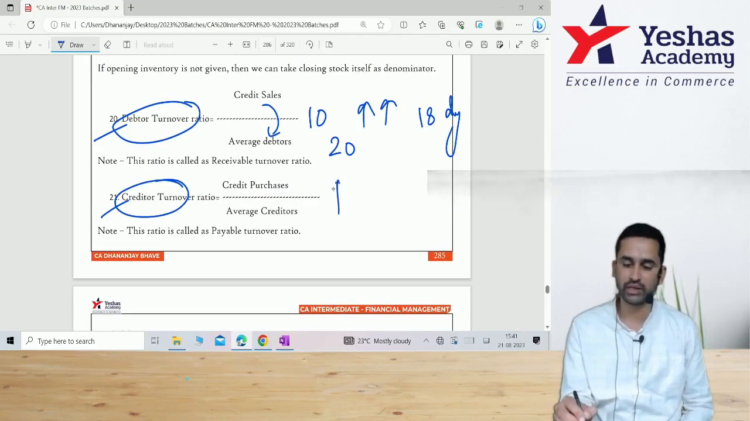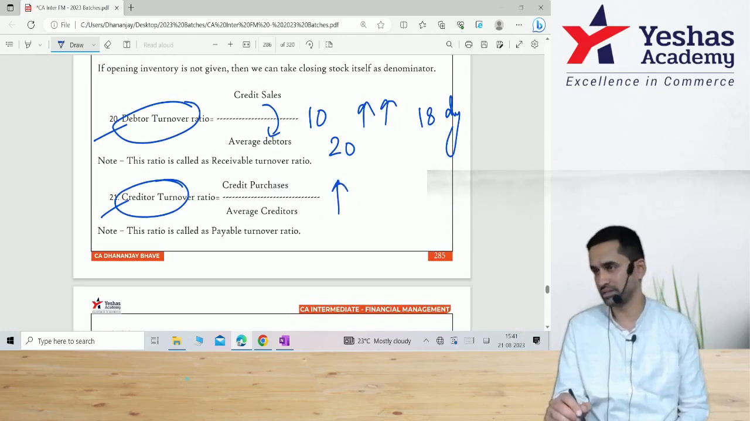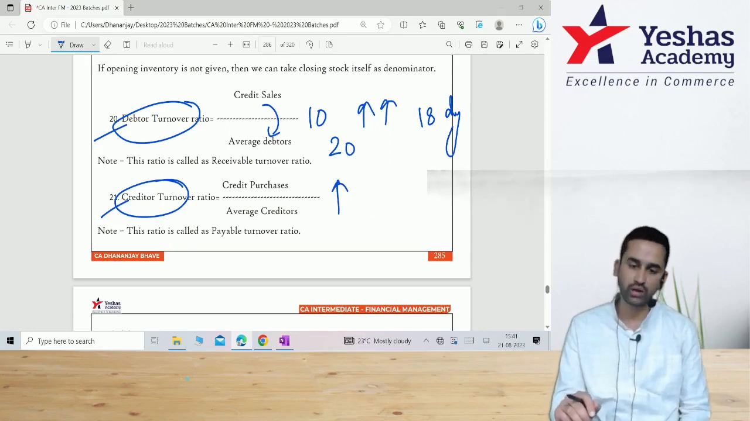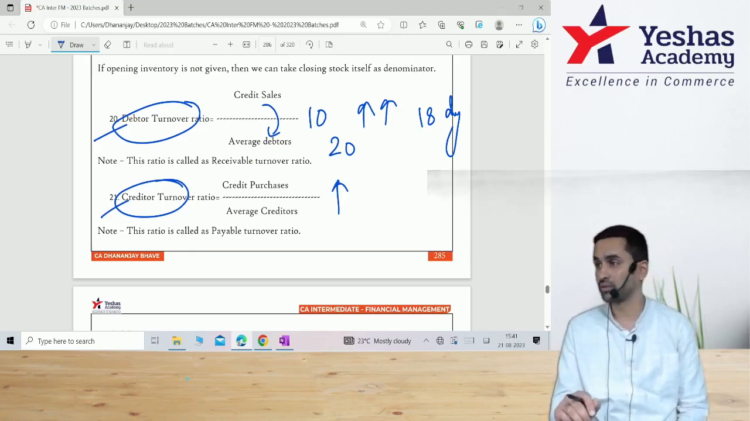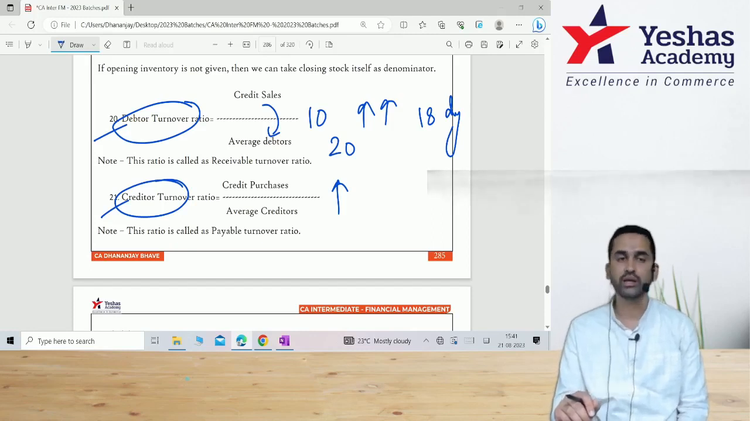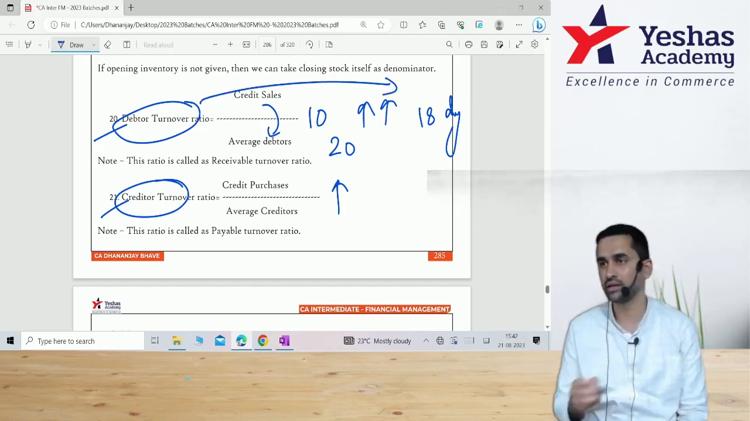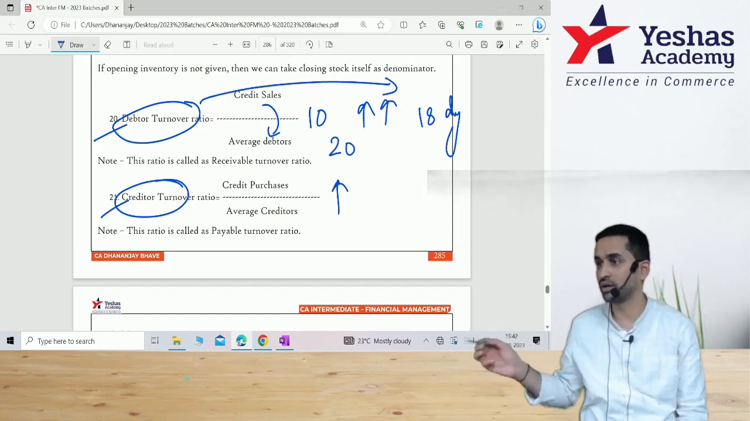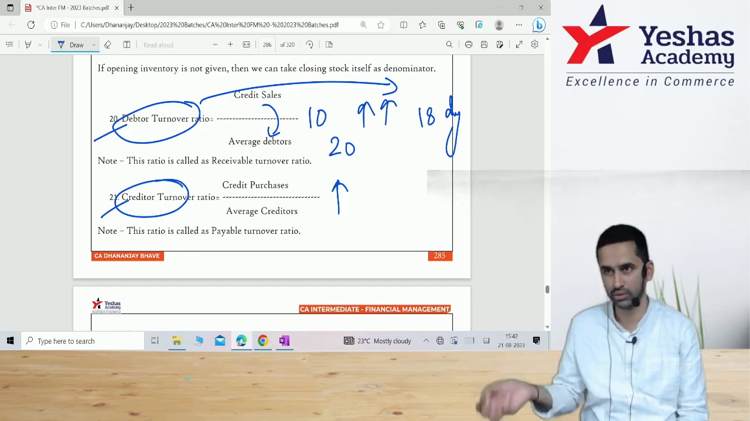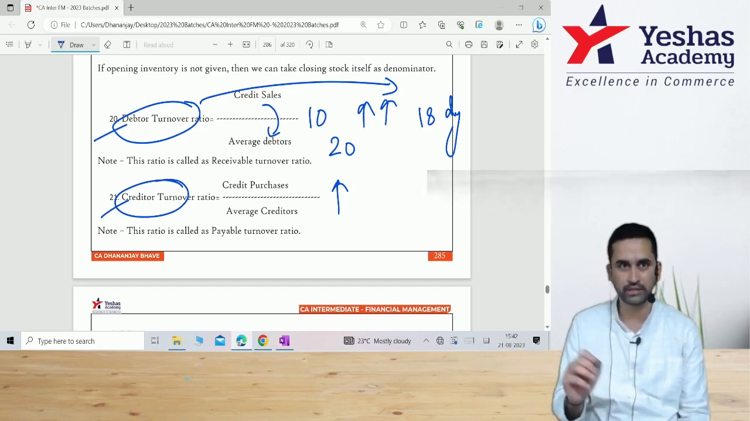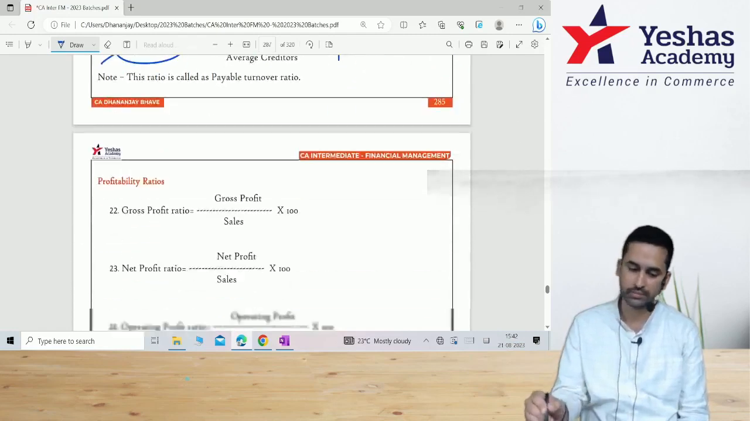Same logic even for creditor, but here it is not about collection, it is about payment. If this number is very high, that means you are paying very fast. Maybe you want to maintain good relationship with your supplier, or you're going to get some cash discount if you pay early. Maybe that is the reason why you are paying very fast. Paying fast is not wrong. Don't say that if DTR says collect early, CTR should say pay late. That's not always the correct logic. You want to maintain good relationship with both customers as well as suppliers.